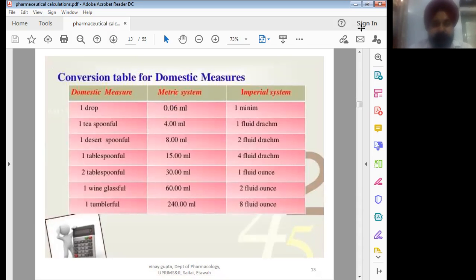Along with these systems, you must also know about domestic measurement, the domestic measure which is used in the metric system as well as in the imperial system. 1 drop is basically 1 minim, which is equal to 0.06 ml. 1 teaspoonful is equal to 4 ml. 1 dessert spoonful is equal to 8 ml. 1 tablespoonful is equal to 15 ml. 1 wine glassful is equal to 60 ml. 2 tablespoonful is equal to 30 ml. 1 tumblerful is equal to 240 ml.